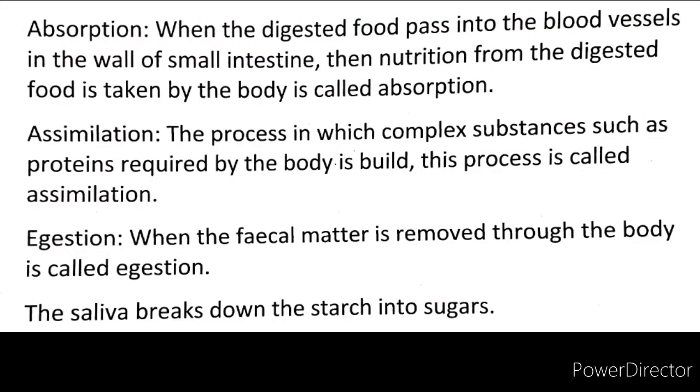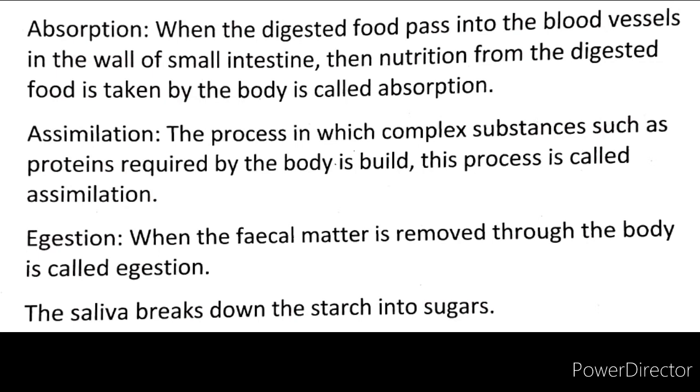When the digested food passes into the blood vessels in the wall of the small intestine, the nutrients from the digested food get taken in, which is called absorption. Assimilation. The process in which complex substances such as proteins required by the body are built is called assimilation. Egestion. When the faecal matter is removed from the body, it is called egestion.